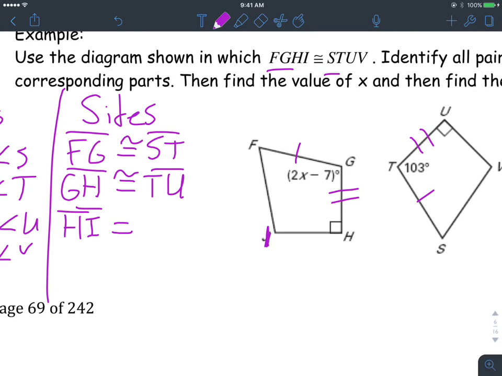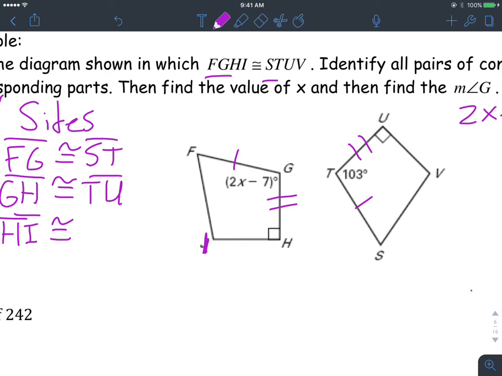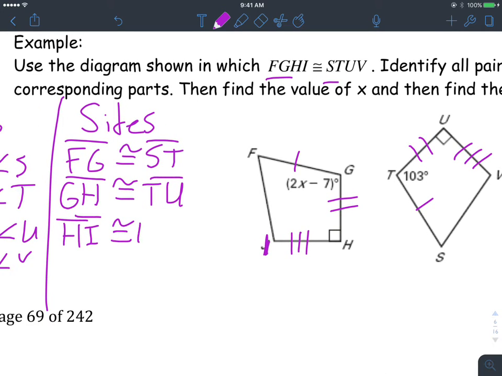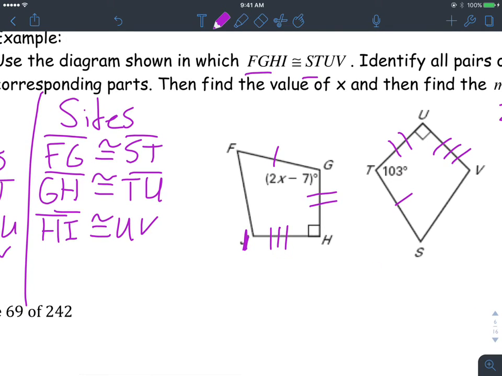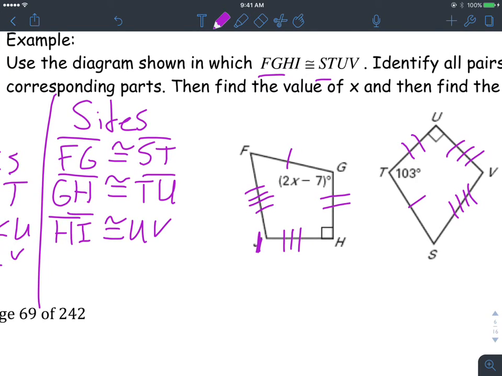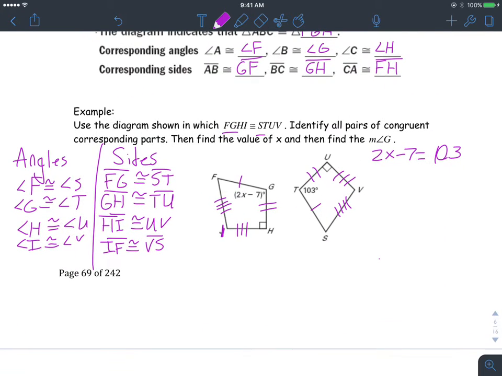That needs to be congruent to, I guess, UV. Should be this right here. And then the last one, this one's kind of weird. You go IF. That's 4 ticks. And then you could go VS, I guess. So IF congruent to VS. There you go. There's all your corresponding sides right there.